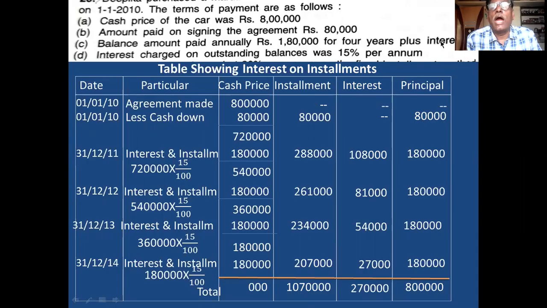Plus interest means you have to add interest to this 1,80,000. This is given in the problem. If your English is poor or if you are unable to understand the sentence, you follow the clue given by me. Okay, this is interest not included in the installment. In this way, you calculate interest.